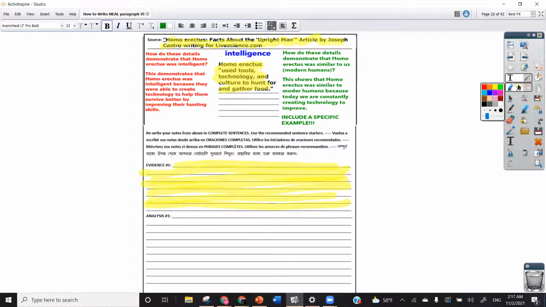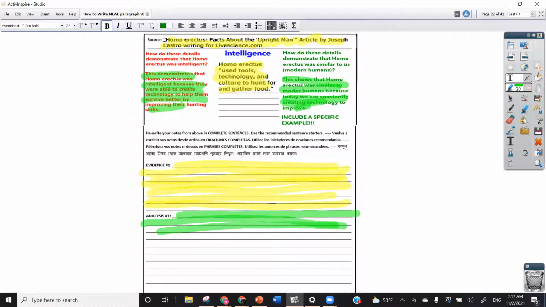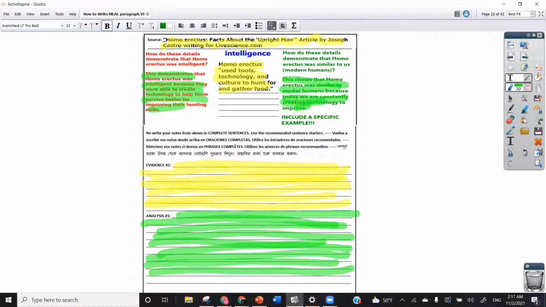And the same thing goes for these annotations right here. So these annotations, where you wrote this demonstrates that, this shows that, are going to go under the analysis. So this is just to demonstrate that you are not doing double the work.